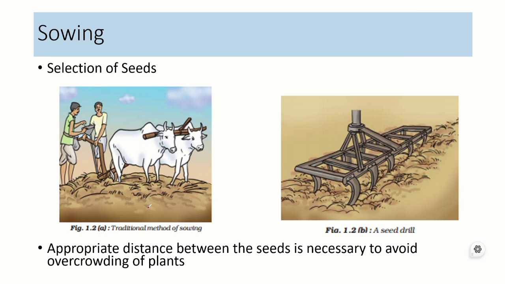So maintaining appropriate distance between seeds is necessary, as it enhances plant growth and protects the plants from the spreading of diseases, and it gives access to all the nutrients, water and sunlight which are required for plant growth.